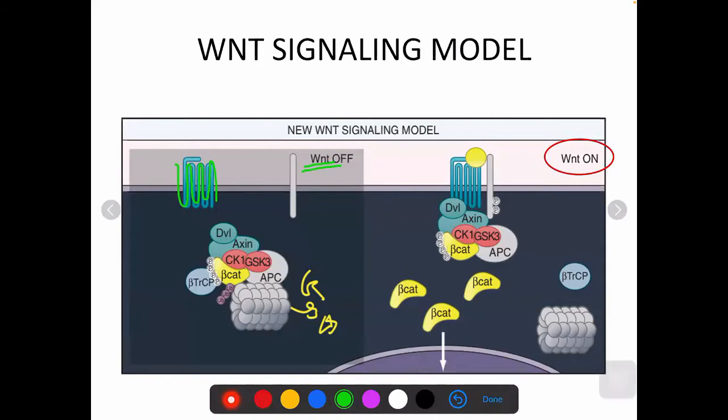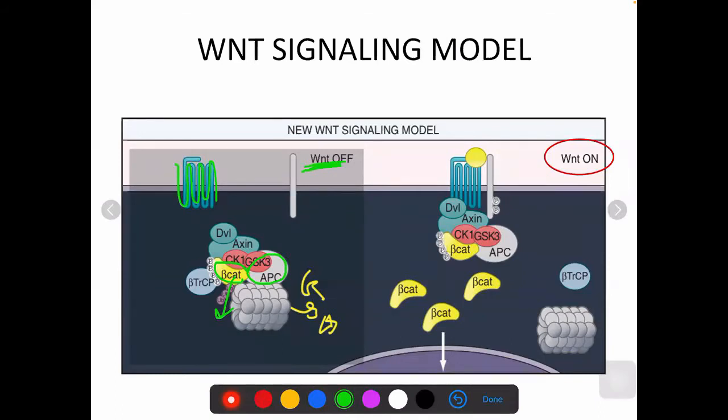When this gene is off, there is no ligand on this receptor. The beta catenin is adherent to this APC, and this APC will prevent the beta catenin from undergoing further downstream regulation. So it phosphorylates and then it goes for degradation.